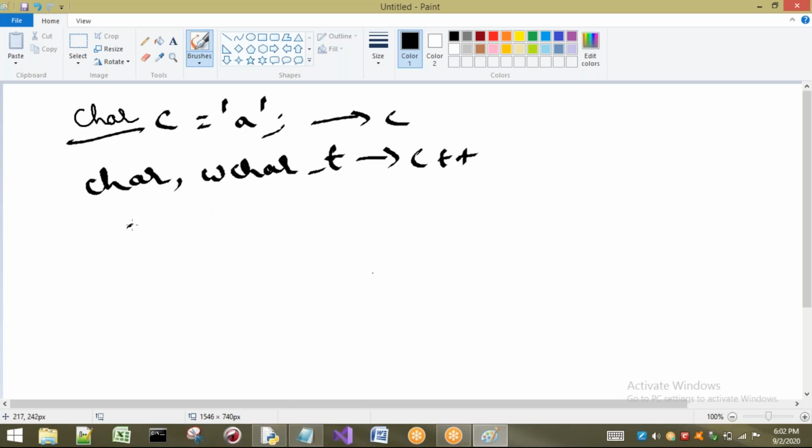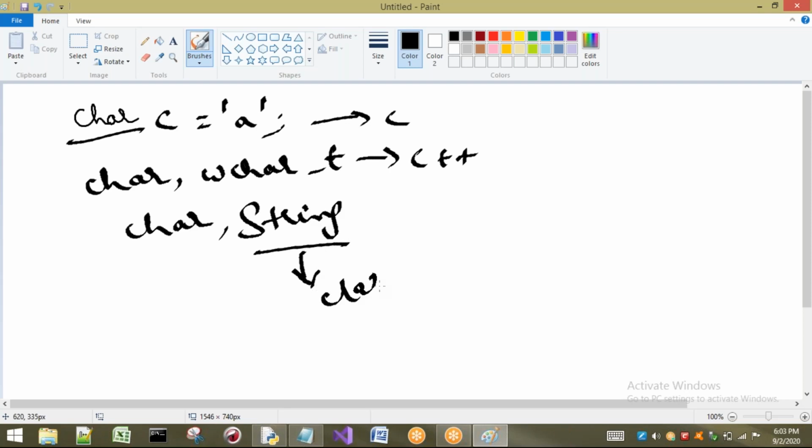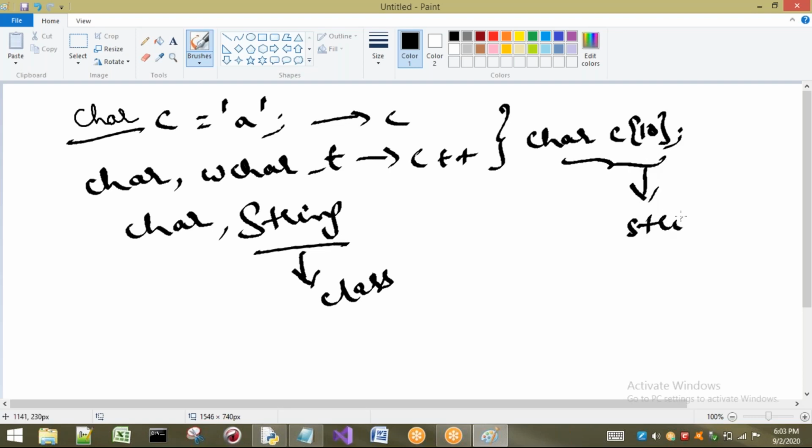In Java, char is there for characters, and for a string, a group of characters, we have a class called String. But in C and C++, if you want to take a string, we have to form a character array, an array of characters. Generally, a string means a group of characters.